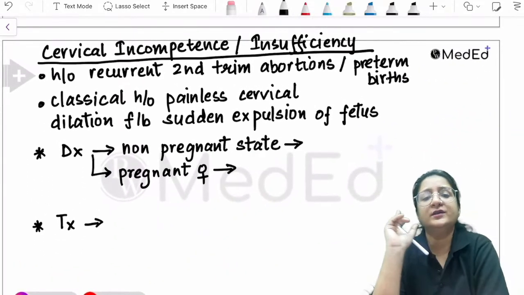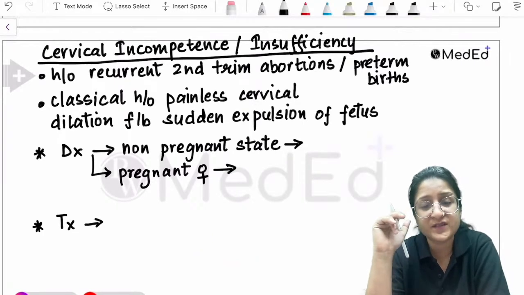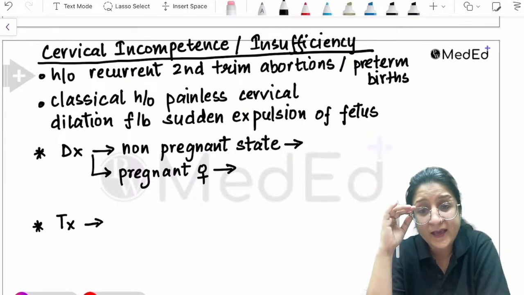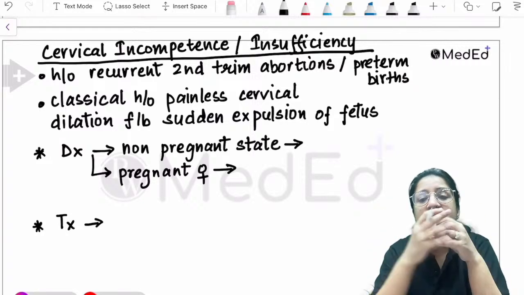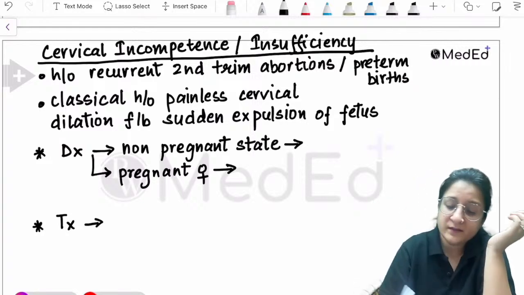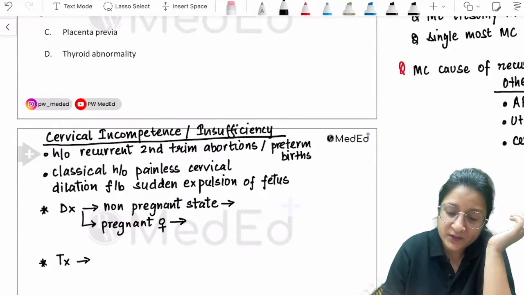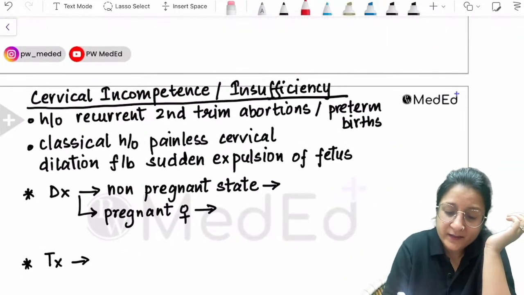In this situation, there will be a history of recurrent second trimester abortions or preterm births. Okay, and there will be a classical history, because the cervix is weak. The cause of this cervical incompetence could be congenital weakness of the cervix.